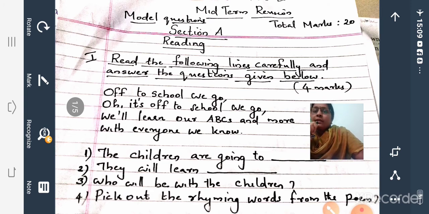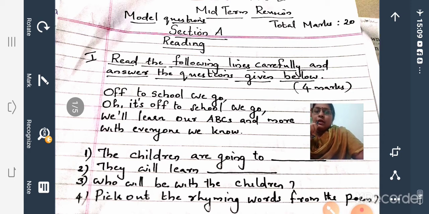Then they will learn dash. They will learn ABCs. Then who will be with the children? With everyone they know. Okay, pick out the rhyming words from the poem.